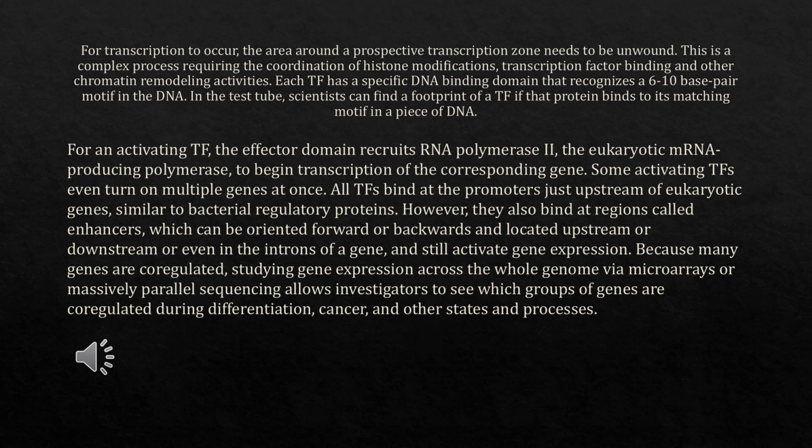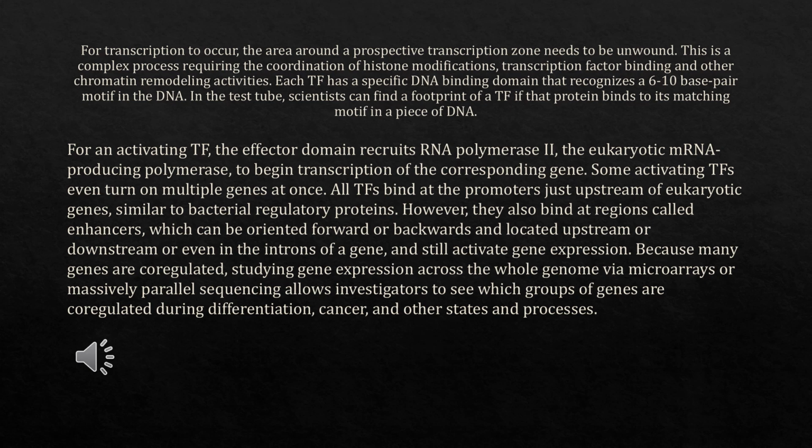For an activating TF, the effector domain recruits RNA polymerase II, the eukaryotic mRNA-producing polymerase, to begin transcription of the corresponding gene. Some activating TFs even turn on multiple genes at once. All TFs bind at the promoters just upstream of eukaryotic genes, similar to bacterial regulatory proteins. However, they also bind at a region called an enhancer, which can be oriented forward or backwards and located upstream or downstream or even in the introns of a gene, and still activate gene expression.